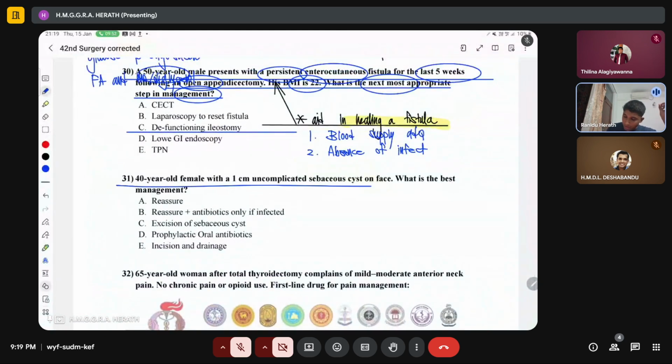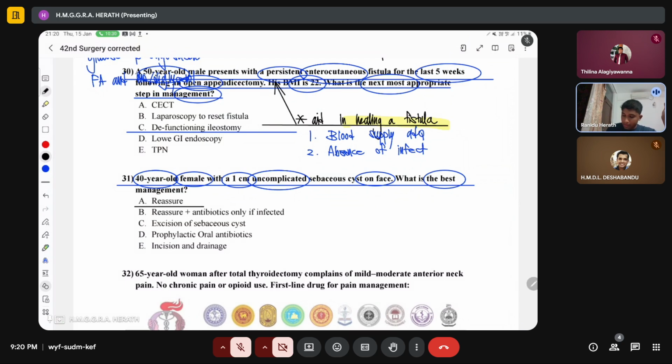And then a 40-year-old female with a 1 centimeter uncomplicated sebaceous cyst on the face. What is the best management option? So because this is relatively small, 1 centimeter, and uncomplicated also, depending on the patient, you can reassure. However, if the patient finds it abnormal, you can excise also. But the problem is after excision, you might have a small scar on that area. So I think personally, reassurance is the best thing to do.